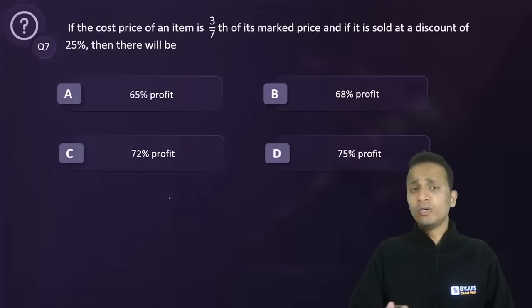Now, again, I'll give you a trick to make your calculations at least look easy.